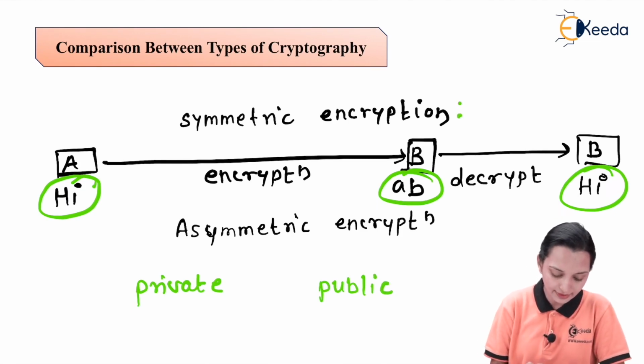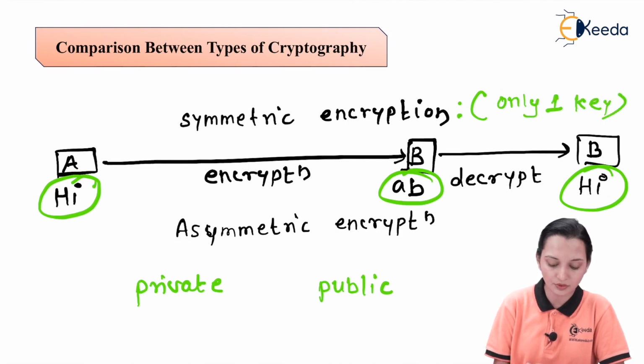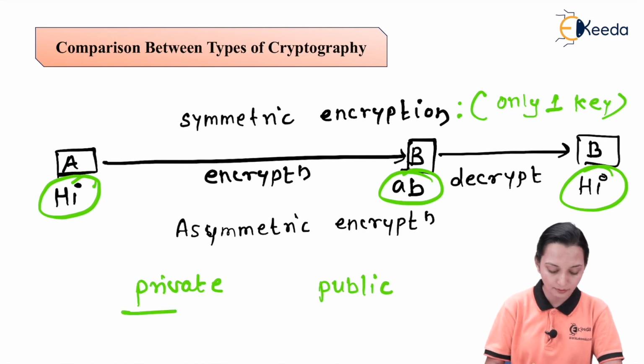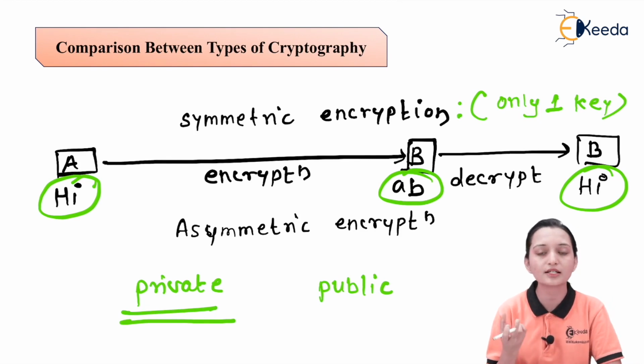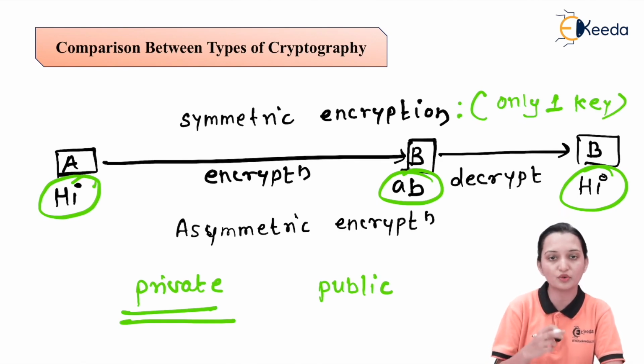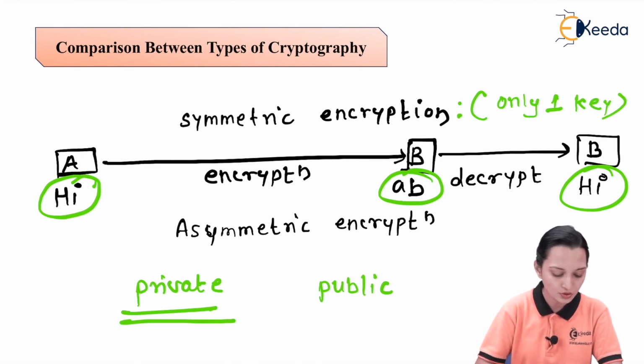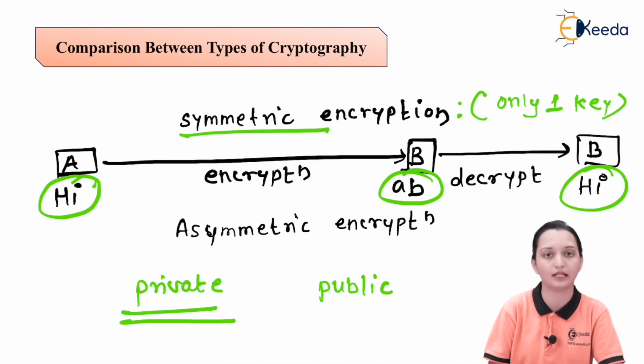Symmetric key encryption is nothing but the use of only one key in the process of encryption as well as in the process of decryption. That means sender and receiver will use the private key, that is only one key, because the private key is always one. But not at the same time. Obviously there is only one key, so one user is able to use it at one time. First A will use it to encrypt the message and B will use it to decrypt the message. So the same key exchange will be there, and such kind of encryption is known as symmetric encryption.